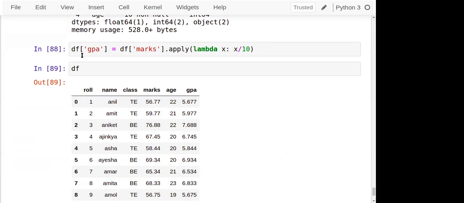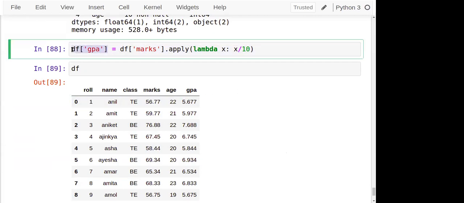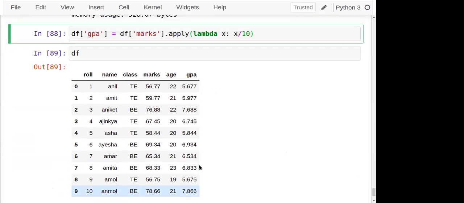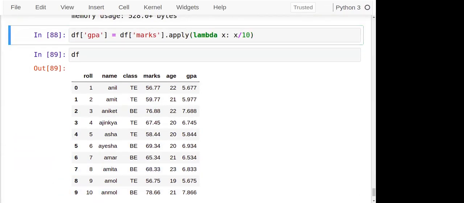I'm adding an extra column, so use that column name and in front of it give a set of elements, either in array format, series format, list format, or tuple format, but the length should match. Then only is that extra column added. Now I have converted the marks into GPA format, like dividing by 10, just an example. This is how extra ability can be given, and we can use this particular operation to perform many other kinds of operations here.